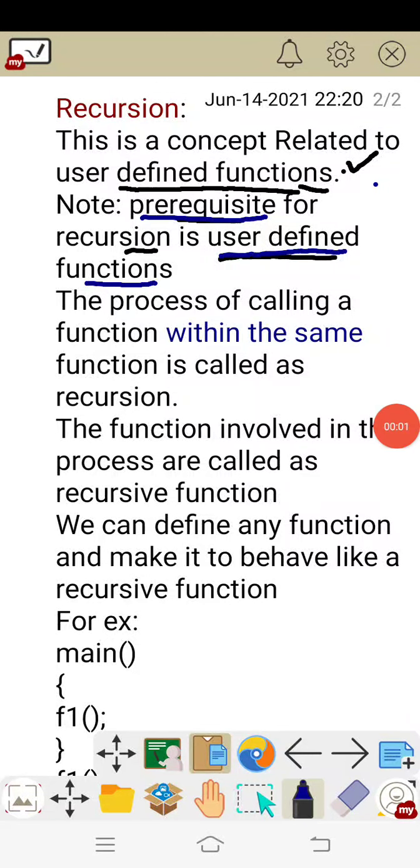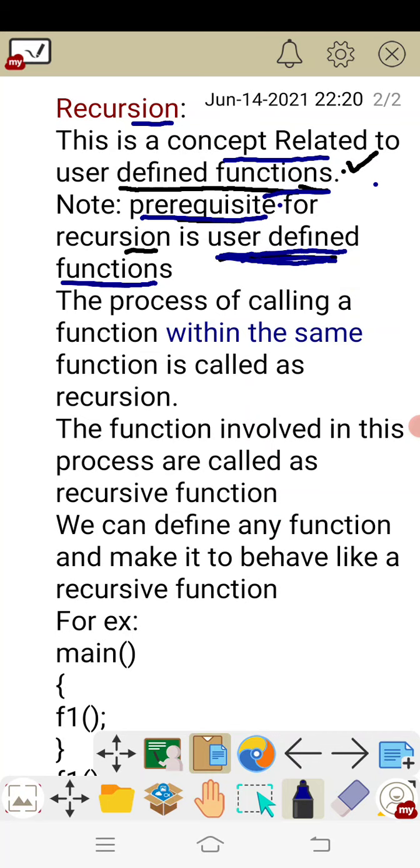In this video, let us learn about recursion. Recursion is a concept which is related to user defined functions. That means without understanding user defined functions, it's not possible to understand recursion. So the prerequisite is that before going to recursion, you must go through the user defined functions video.